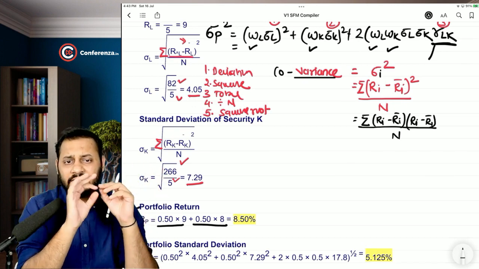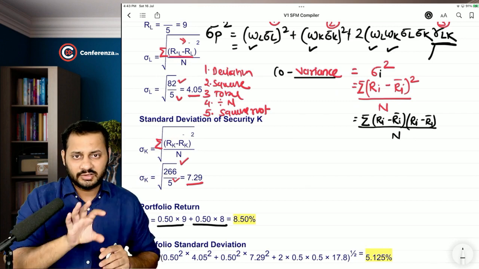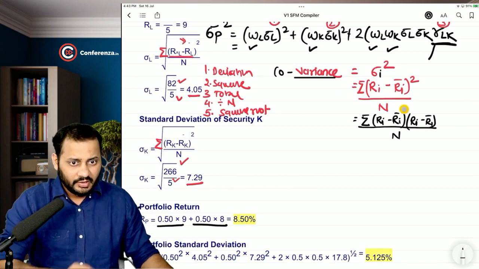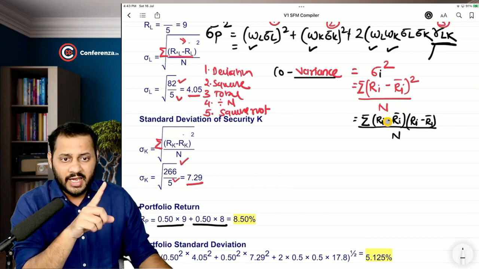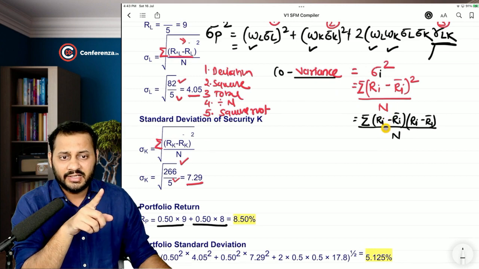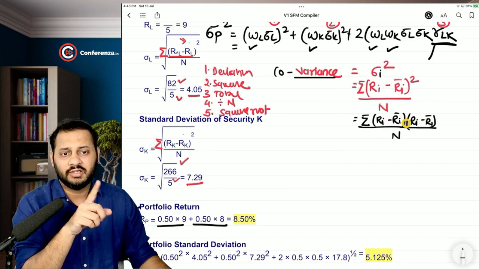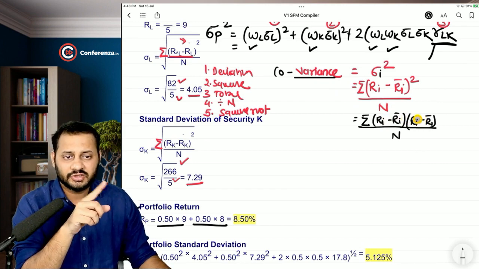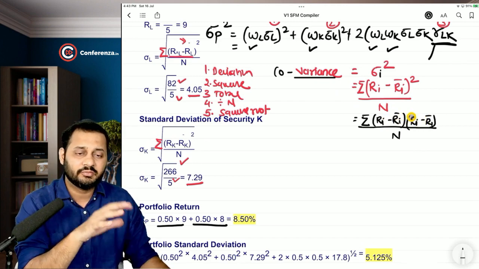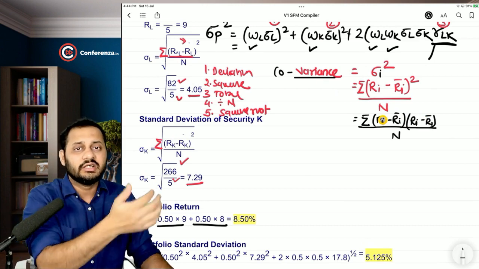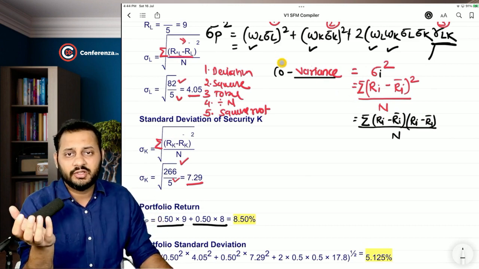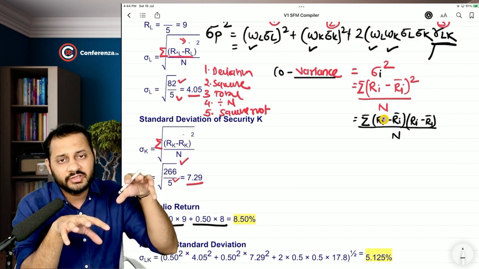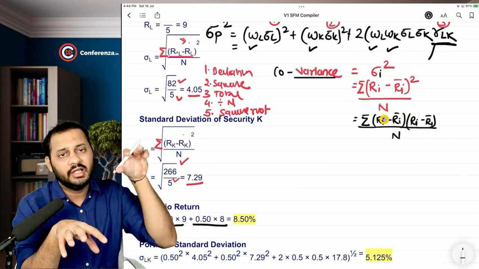It simply means that instead of multiplying the risk of a single security with the risk of the same security, can you understand one thing? I have multiplied the deviation of the ith security with itself. So this is the variance of the single security with itself, but it is not with the other security. If we want to calculate the covariance, we should take the deviation of the first security and the deviation of the other security.